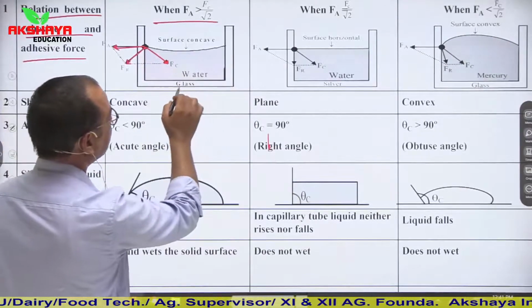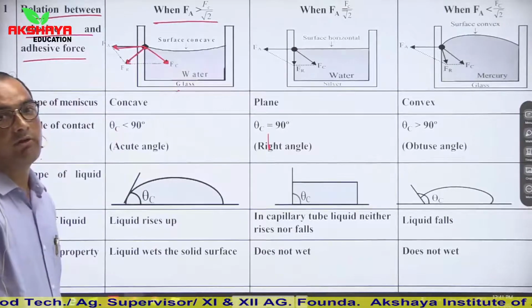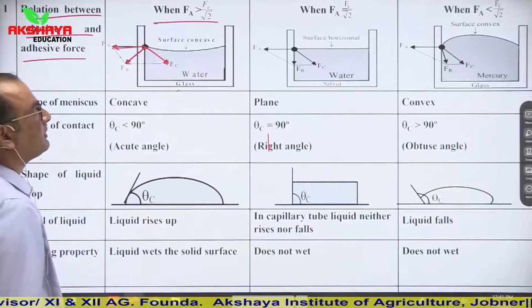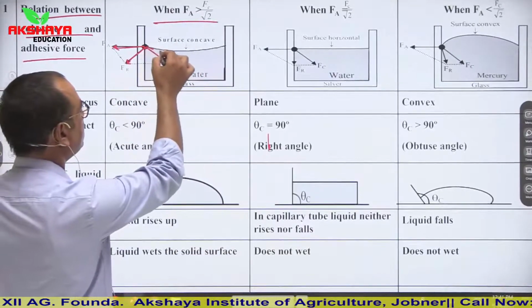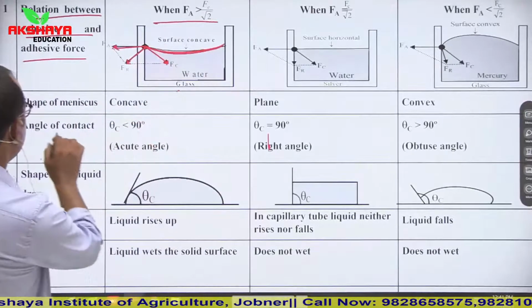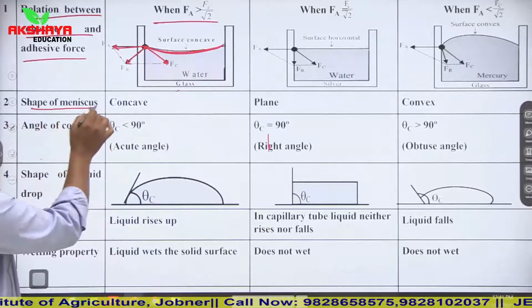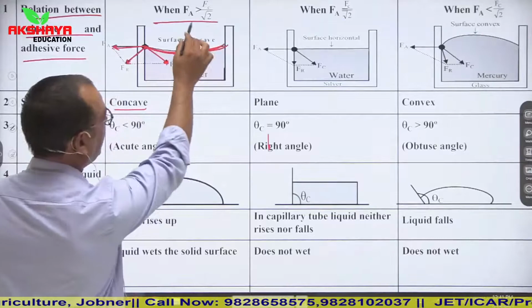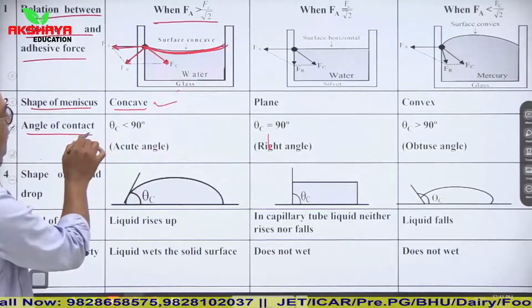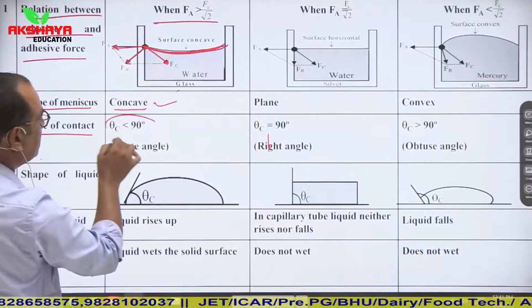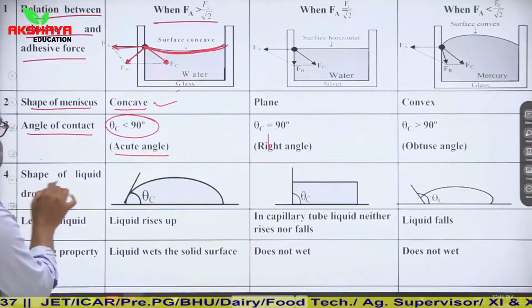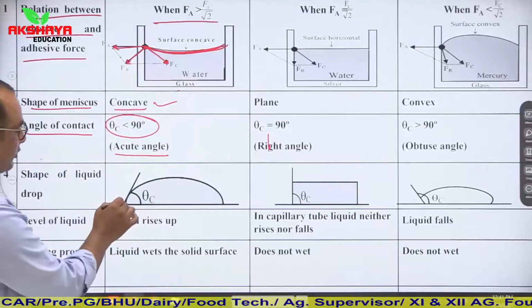Here we are given a glass container in which water is filled. In this condition, if Fa is greater than Fc upon root 2, the surface will be concave in nature. So the shape of the meniscus is concave. It is clear that if Fa is greater than Fc upon root 2, the surface will be concave. In this condition the angle of contact is acute, theta is less than 90 degrees. If we talk about the shape of the liquid drop, its shape is like this.